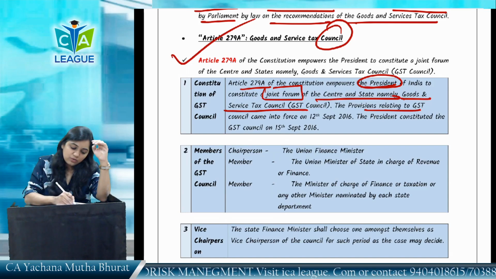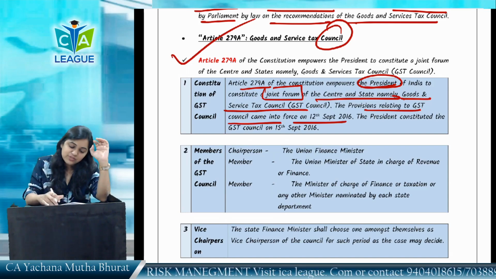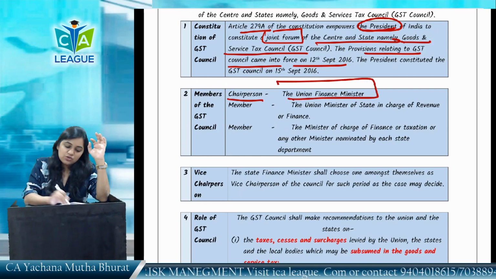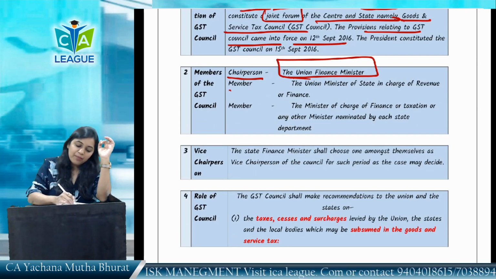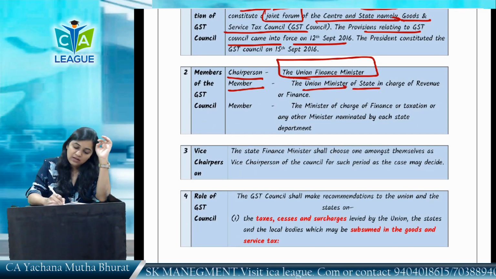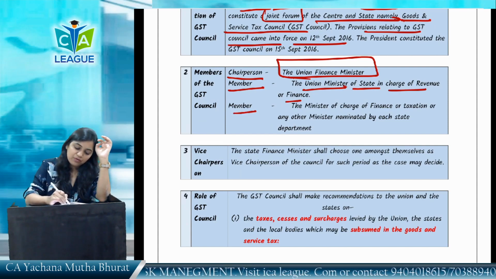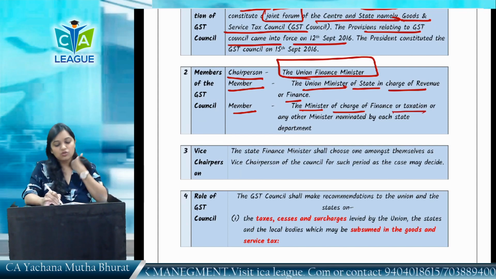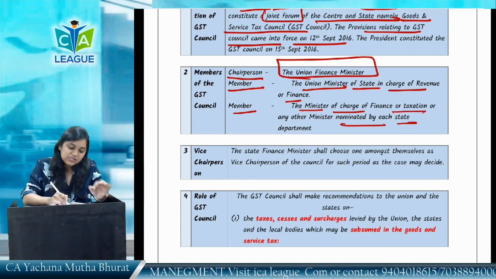The provision relating to the GST Council came into force from 12th of September 2016. So, the chairperson will be the Union Finance Minister of India. Members will be the Union Minister of State in charge of Revenue or Finance, and the minister in charge of finance or taxation or any other minister nominated by each state government.